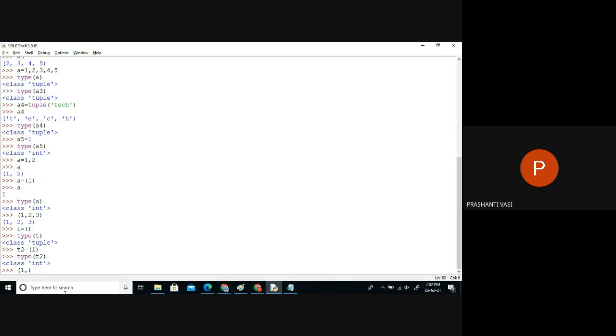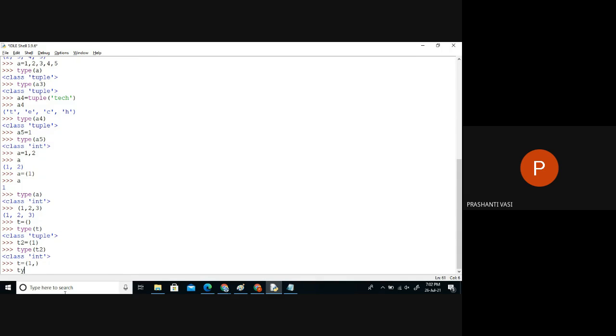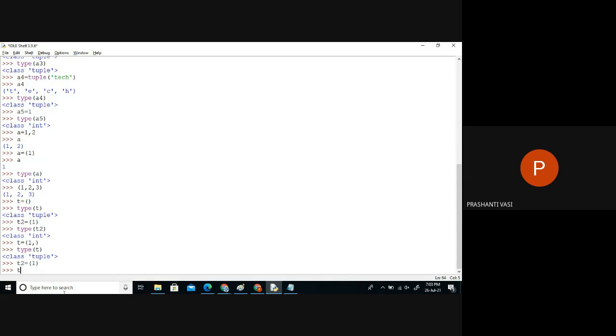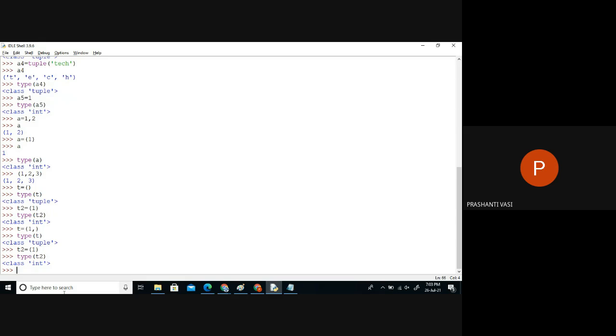So whenever I'm giving a round bracket with one data, just keep a comma there. Then you see, this will be taken like a tuple. So only in the case of a single element inside round brackets, we must give a comma. If I don't give a comma, it will take it as an integer only, because it's just like a number wrapped in a round bracket. So we have to take care of single elements, right? A comma is mandatory when we are taking one single element in a tuple.